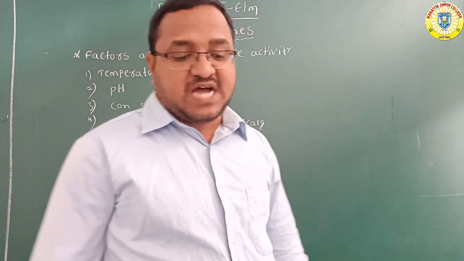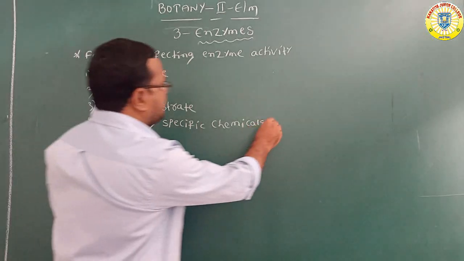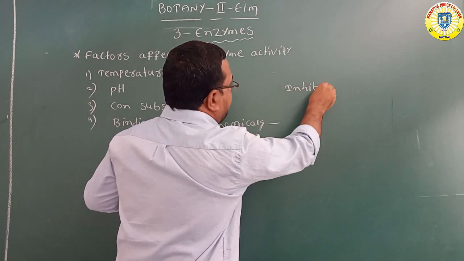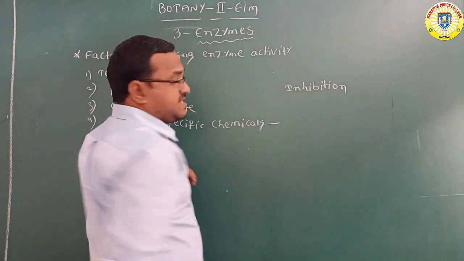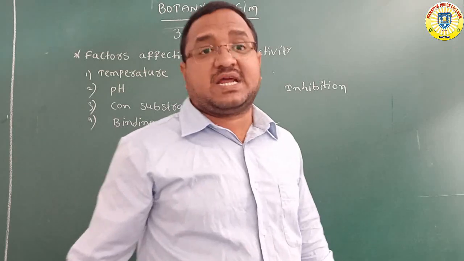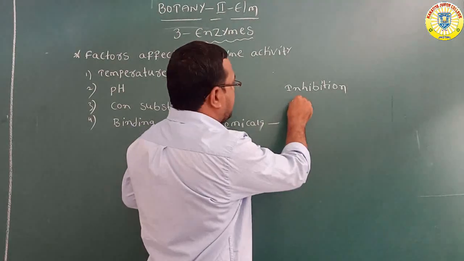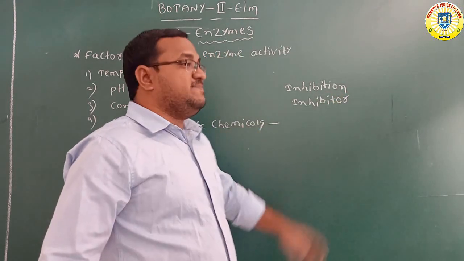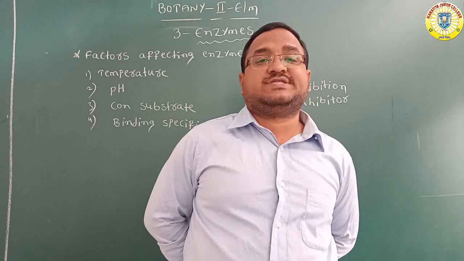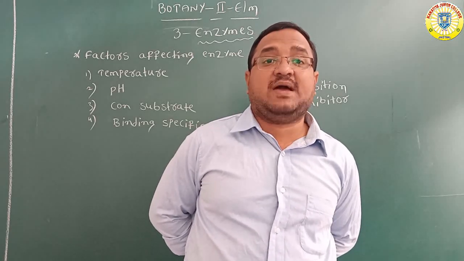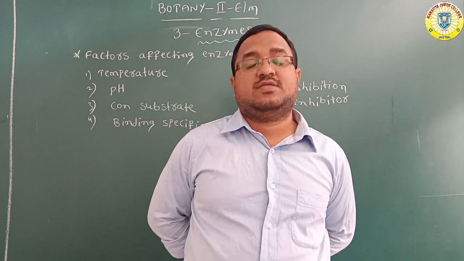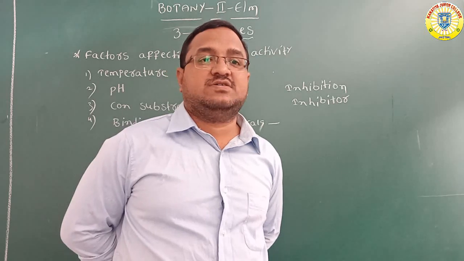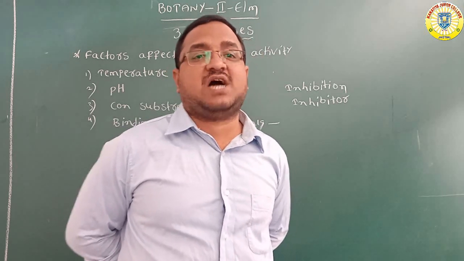That type of process is called inhibition. The chemicals are called inhibitors. So what is inhibition? If chemicals bind with the enzyme and stop the enzyme activity, the process of stopping the enzyme activity is called inhibition.